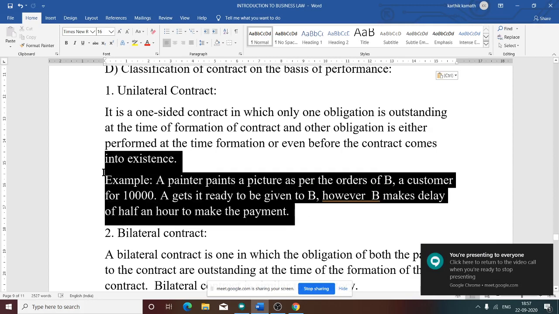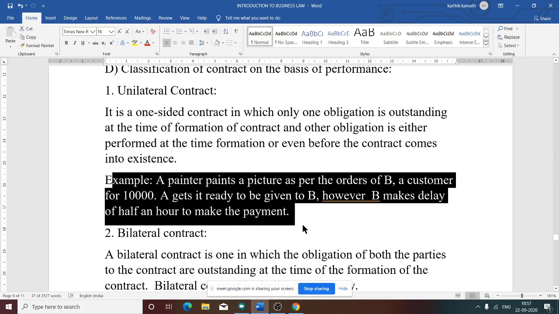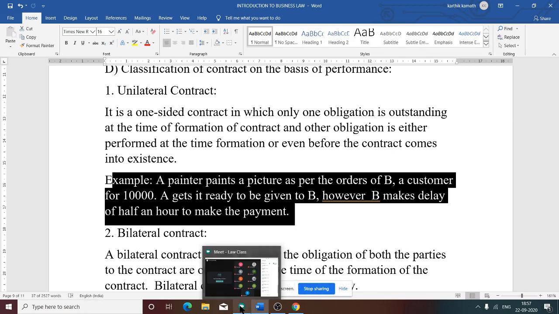A painter paints a picture as per the orders of B, a customer, for 10,000. So B will give 10,000 and the painter paints a picture. A gets it ready to be given to B. But however, B makes a delay in the payment, half an hour delay to make the payment. This becomes a unilateral contract. One party has performed the contract, the other party has yet to perform the contract.